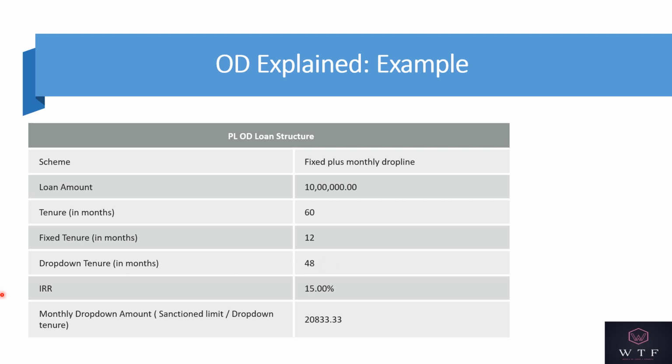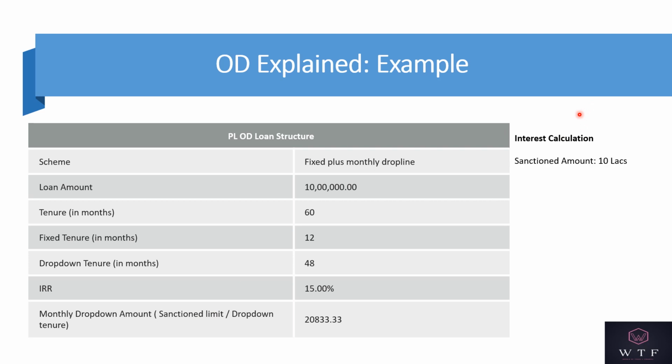The rate of interest or the IRR is 15%. So the monthly drop down amount, which is the sanction amount divided by the drop down tenure, which is 48 months, not the total tenure, I'm sorry. So it would be 10 lakhs divided by 48, which would be 20,833.33. Where this monthly drop down amount is used, I'll explain that later in this video. But before that, let's also understand the interest calculation in an OD.